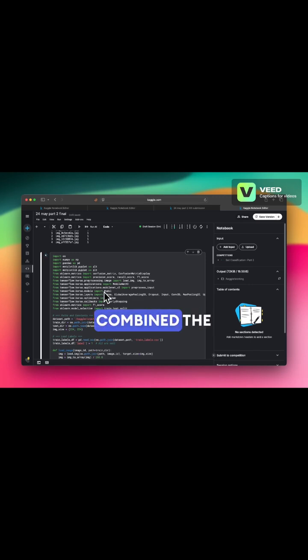So we combined the decision logic at prediction time. We passed each test image through both models. If the autoencoder reconstruction error was below the threshold and the classifier's confidence was above the threshold, then we predicted the image as soil, label equals 1.